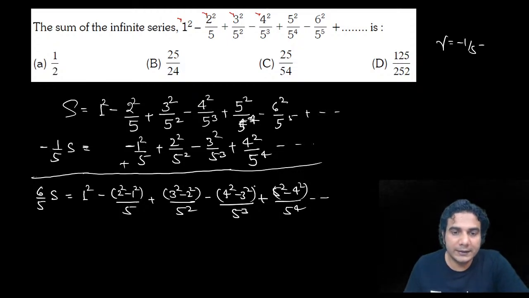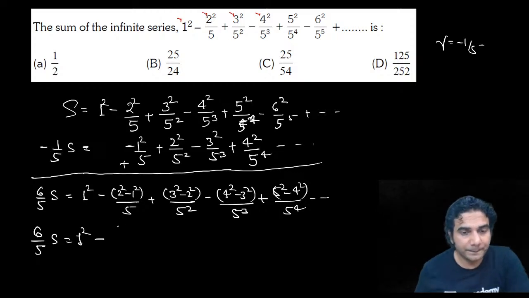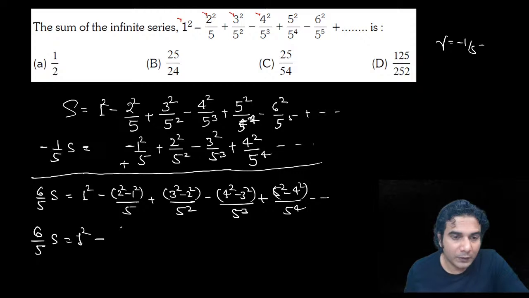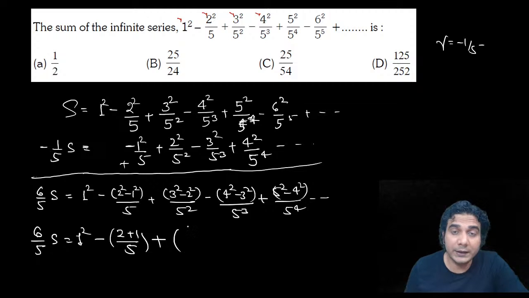So I have written these terms like a square minus b square, so you can apply a minus b, a plus b. So it is 6 upon 5 into S. Now 1 square is 1 only, minus, this is 2 minus 1 into 2 plus 1, so 2 plus 1 is 3. Okay, so I'll write the complete term: 2 plus 1 upon 5, plus next is going to be 3 minus 2 and 3 plus 2, so 2 plus 3 divided by 5 square.